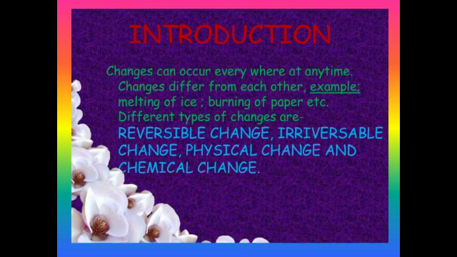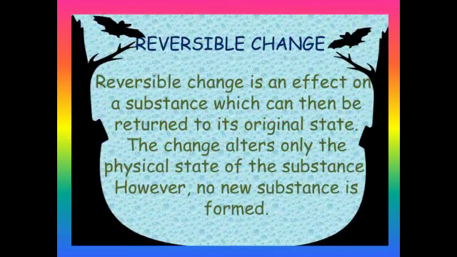What is reversible change and what is irreversible change, and then what is physical and what is chemical, along with 10 examples. So first, what is reversible change? When a change in an object or a substance can be reversed, when you can bring it back to its original state, such a change is said to be reversible.